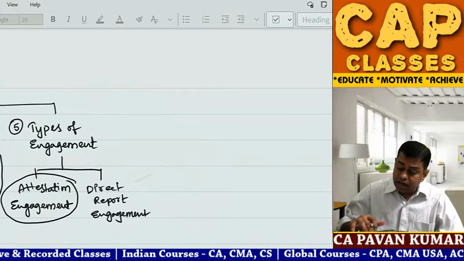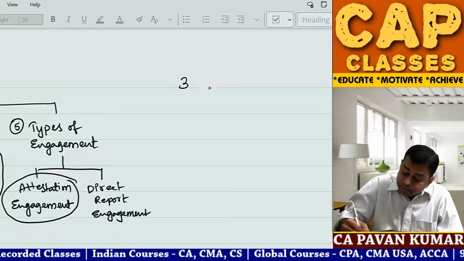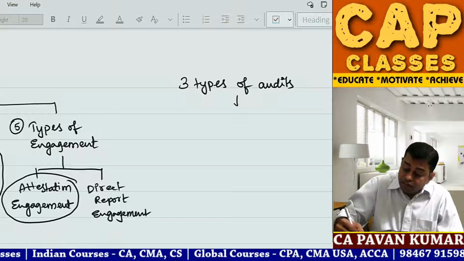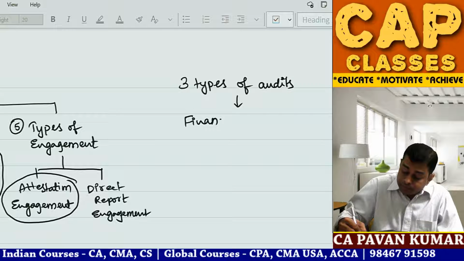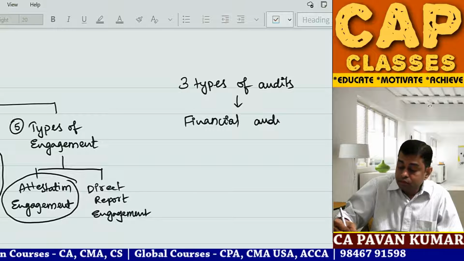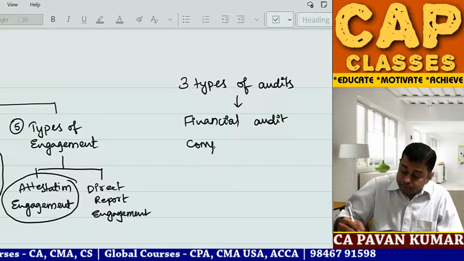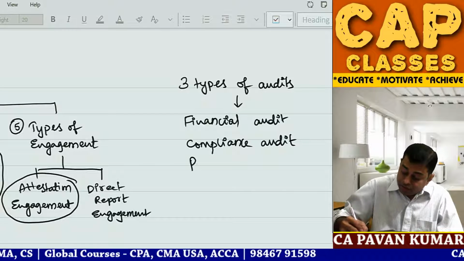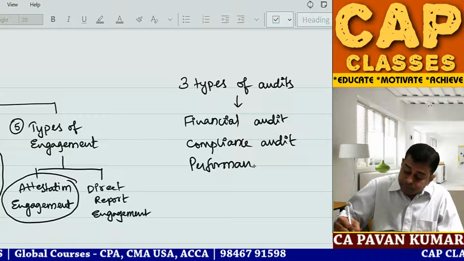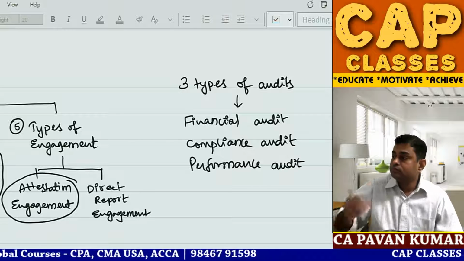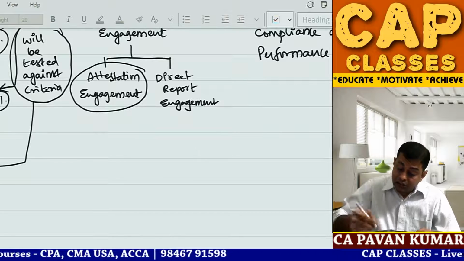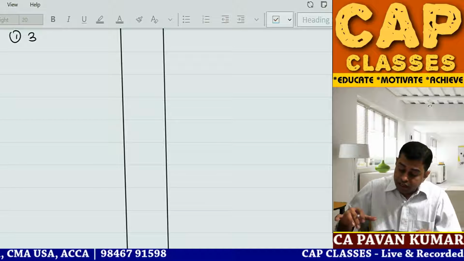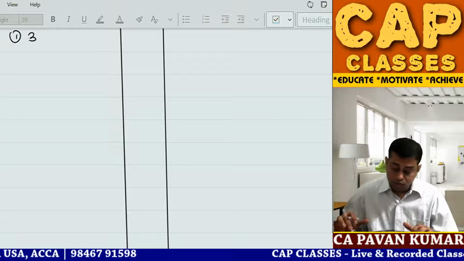So this attestation engagement is the financial audit. Normally a financial audit is an attesting one.